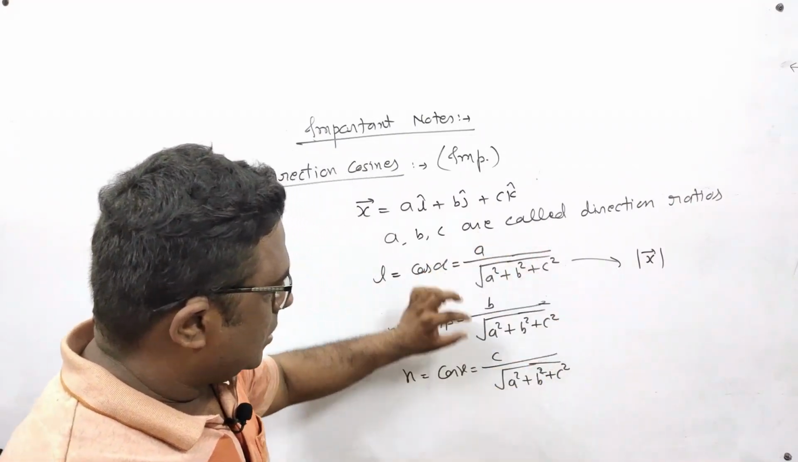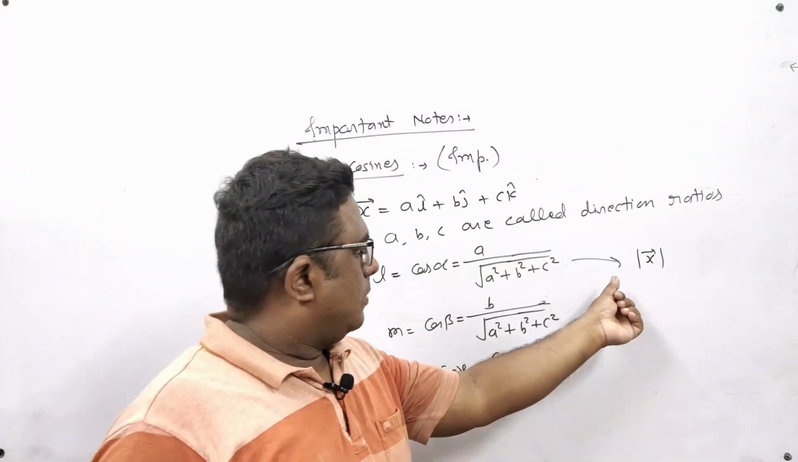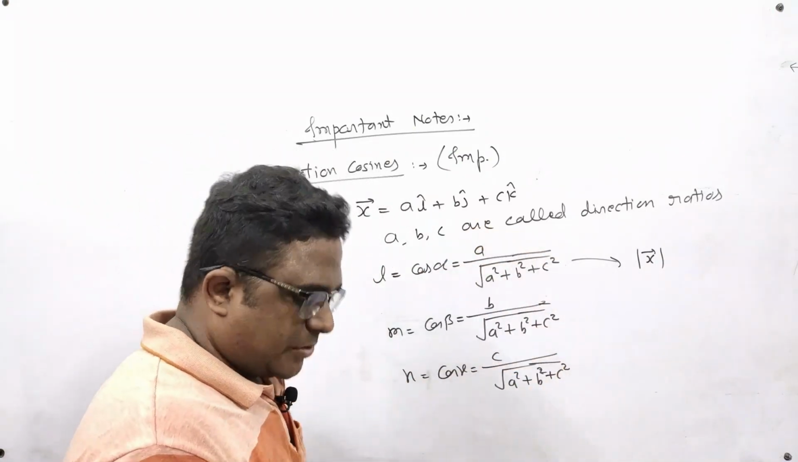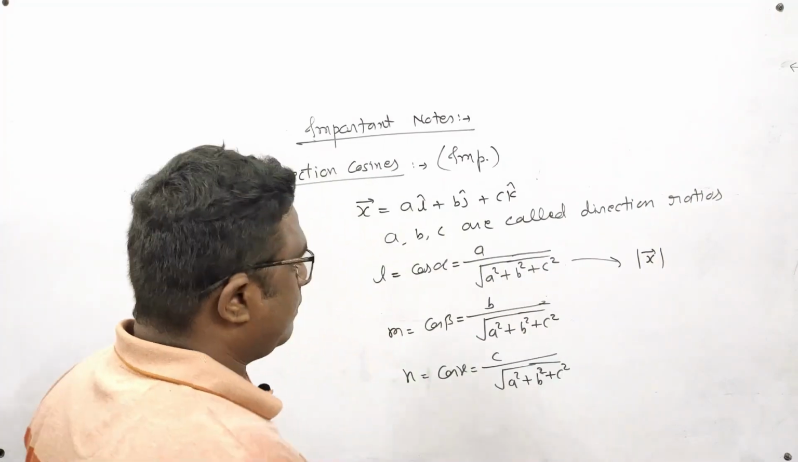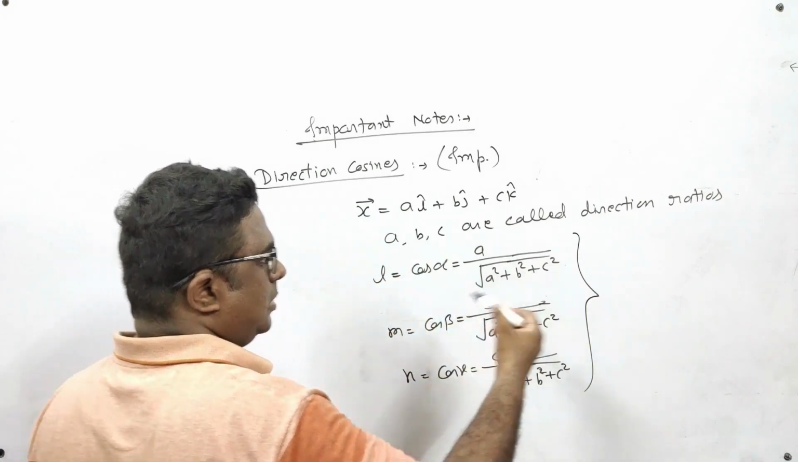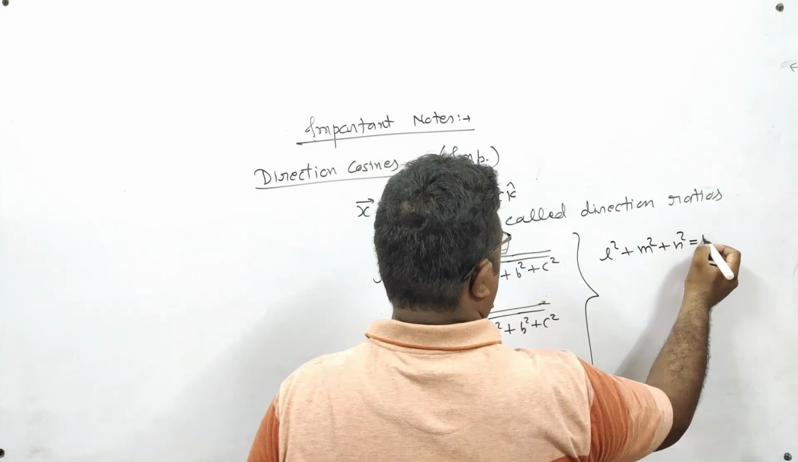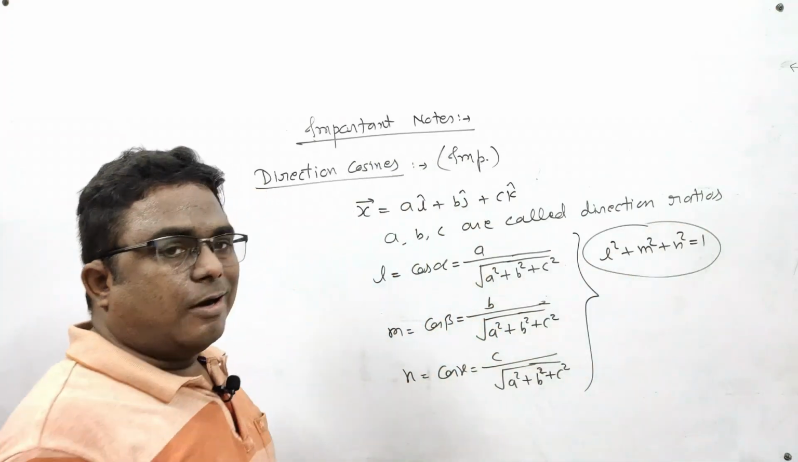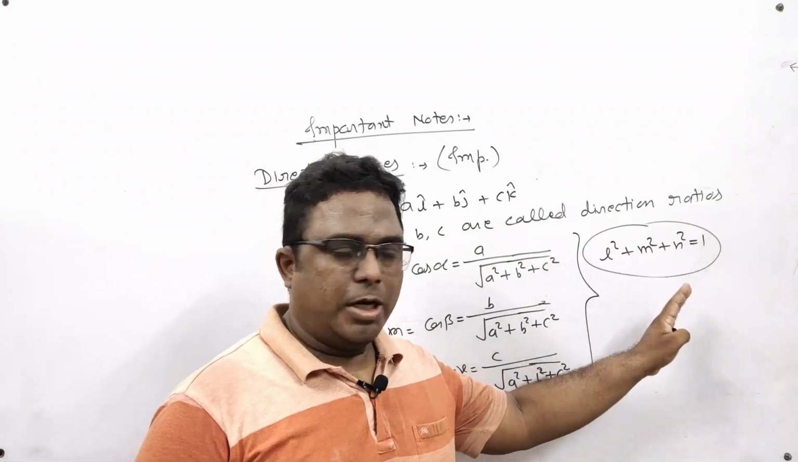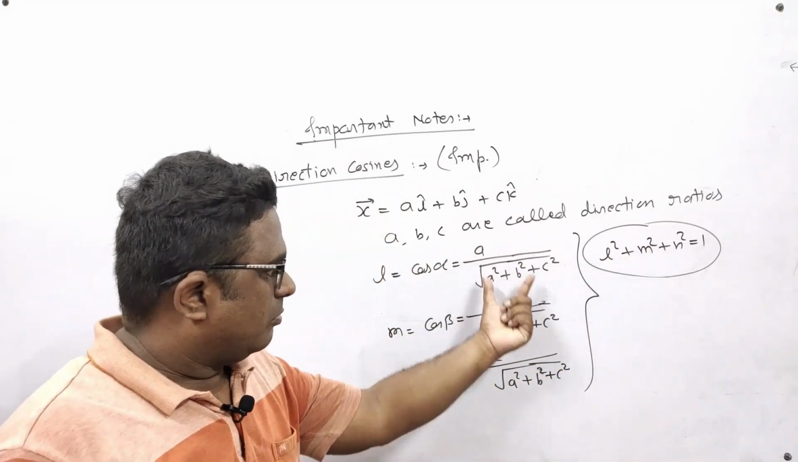So in all these three formulas, what is coming in the denominator? Root a square plus b square plus c square. It means magnitude of x vector is coming in denominator of each of these formulas. One very important thing, if I do the squares of these formulas and do their sum, then I will get L square plus M square plus N square is equal to 1. So it is a very important formula regarding the direction cosines. You have to remember it. L square plus M square plus N square equal to 1, and you can verify this formula simply by putting the values of L, M, N here from these values.